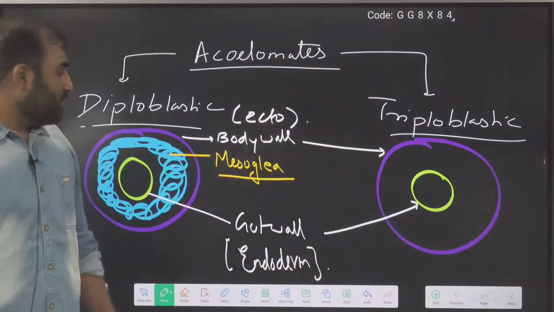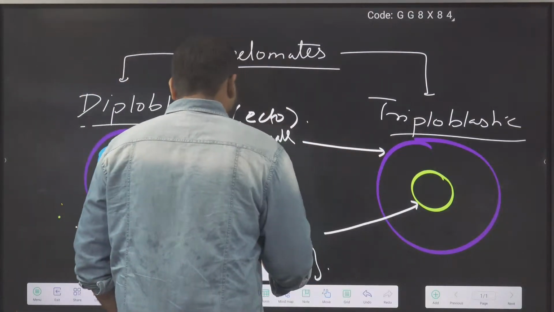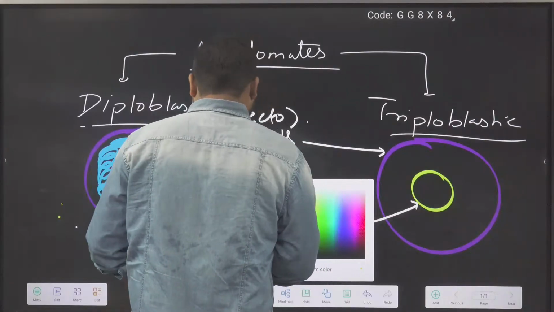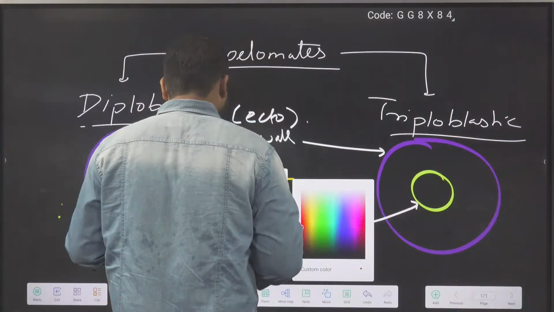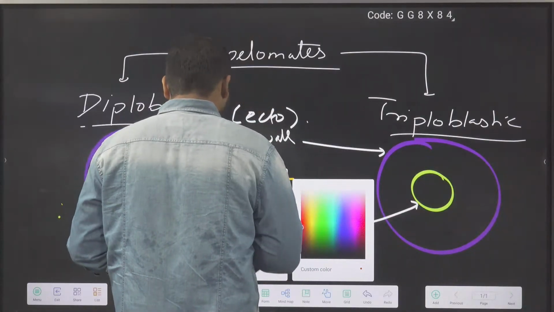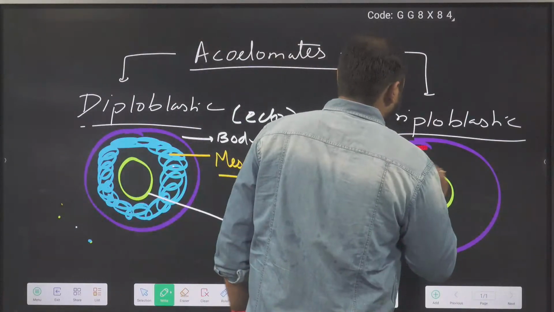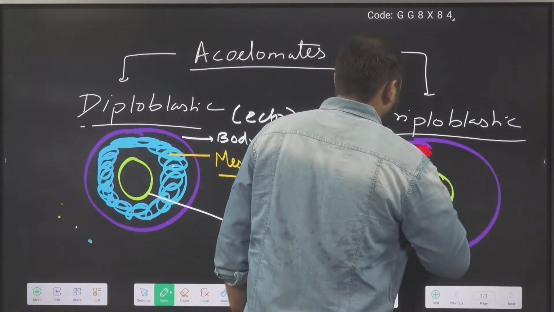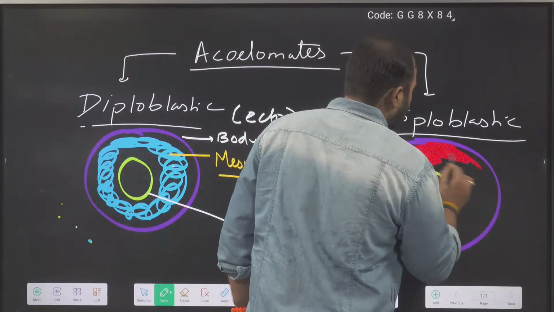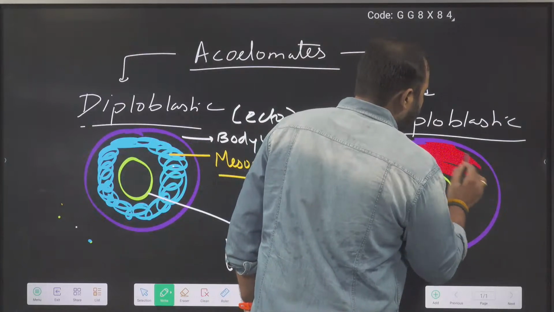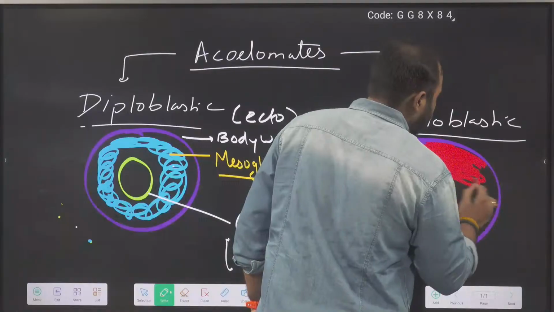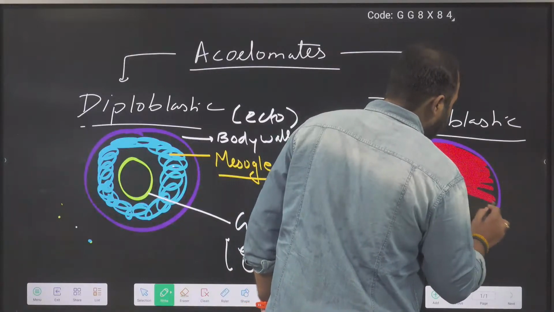Now in triploblastic, what will you get? In triploblastic, you get the mesoderm here. Here it is fully filled with mesoderm, absolutely filled with the mesoderm.